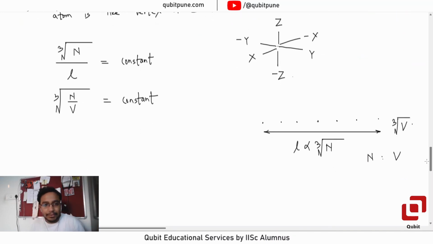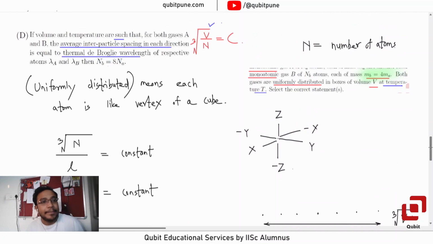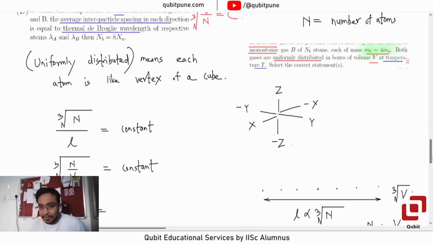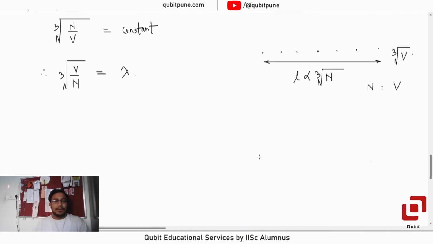So we need to take the reciprocal of this. Cube root of V by N is equal to constant, and now that has length dimension, and that is equal to the thermal de Broglie wavelength, lambda.